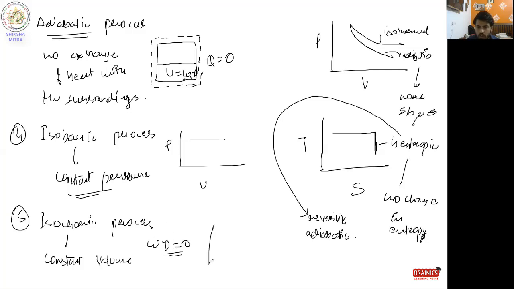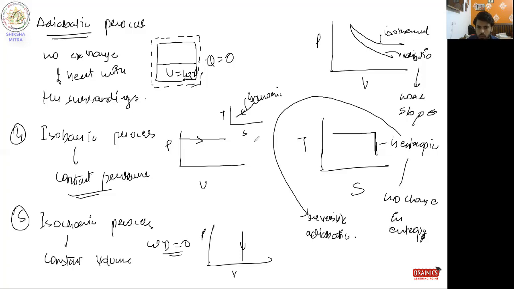If I write this in a PV diagram, it will be like this. The volume is constant. This is the process. What will be the TS diagram for isochoric if I draw it? The TS diagram for isochoric will be like this. Fine.